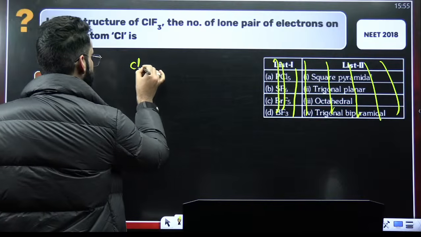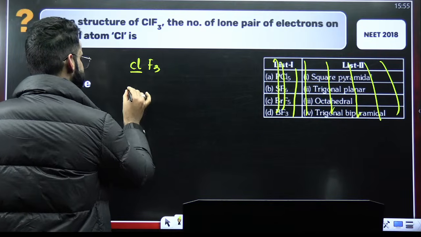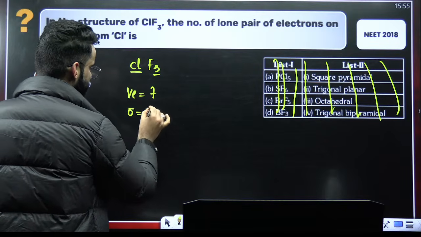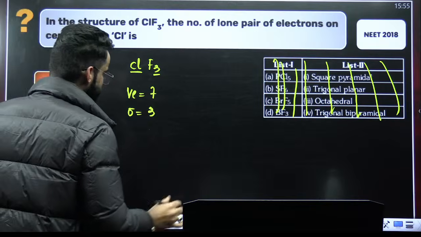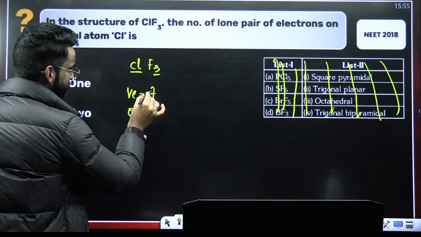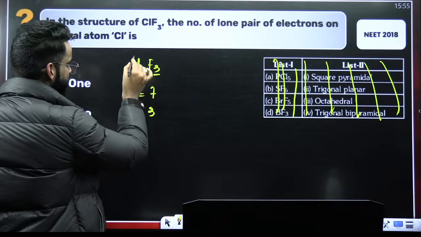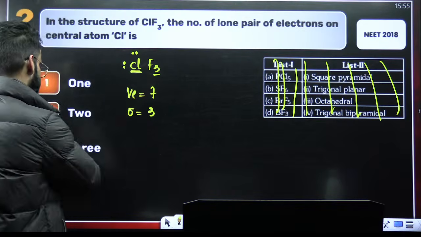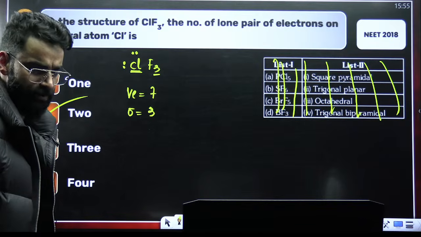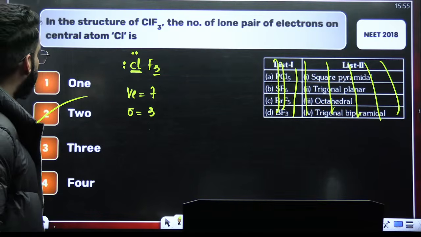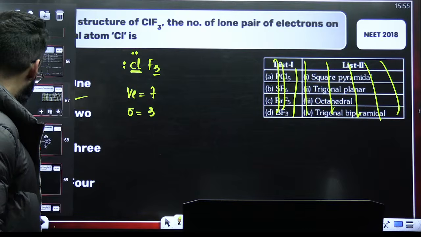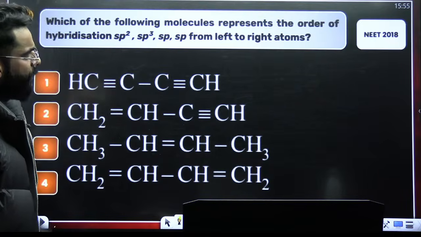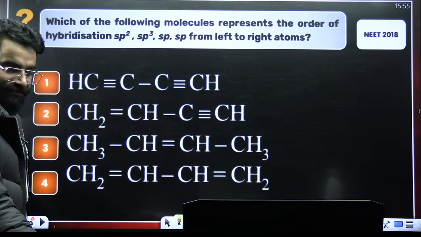If you talk about ClF3, chlorine is the central atom here. So 7 valence electrons. How many surrounding atoms do you see? 3 surrounding atoms, so 3 sigma bonds. Out of 7 valence electrons of chlorine, 3 valence electrons are utilized to form 3 sigma bonds. So there will be 4 electrons left in the form of 2 lone pairs. So there are 2 lone pairs on chlorine. Perfect. This sort of question, you can easily kill, I believe so.